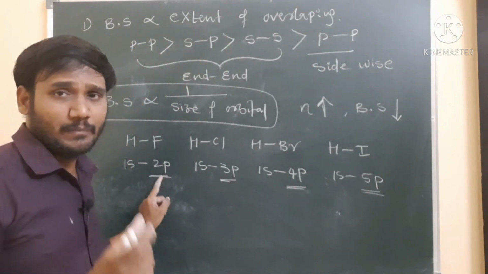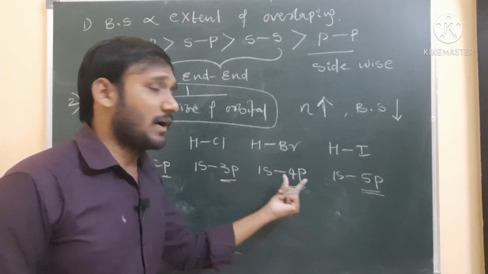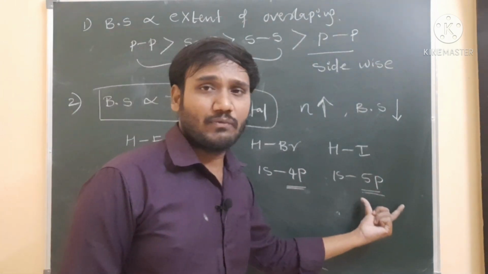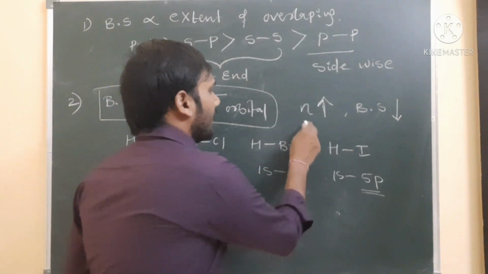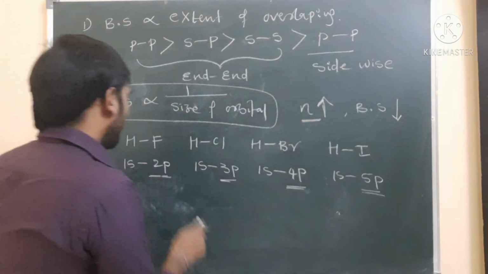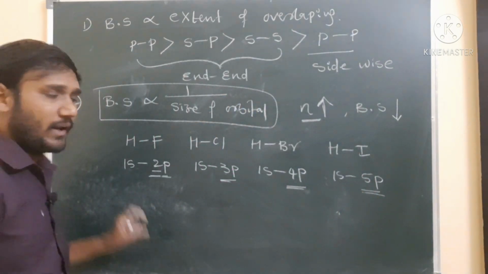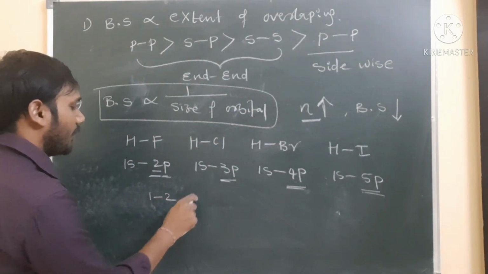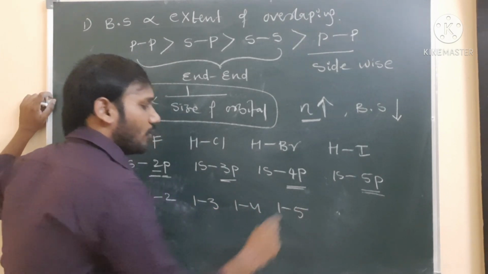2p orbital size is smaller than 3p, 3p is smaller than 4p, 4p is smaller than 5p. That means the size of the orbital increases, otherwise we can say the n value increases. What is the n value? 2. What is the n value? 3. 4. 5. So we can write this as 1-2 overlapping, 1-3 overlapping, 1-4 overlapping, 1-5 overlapping.